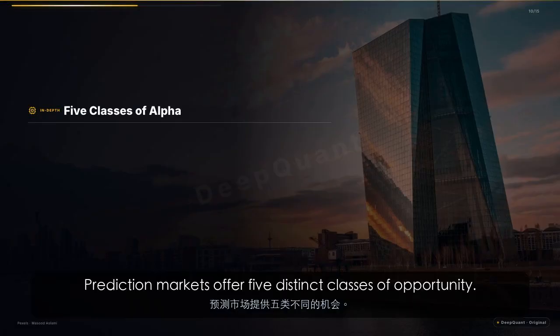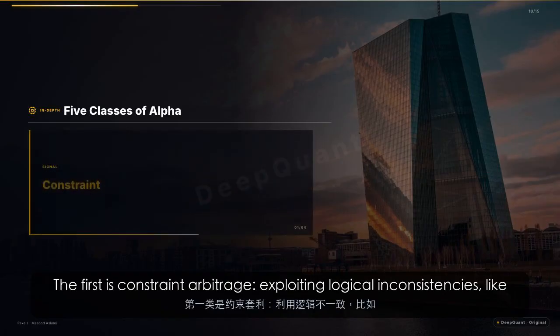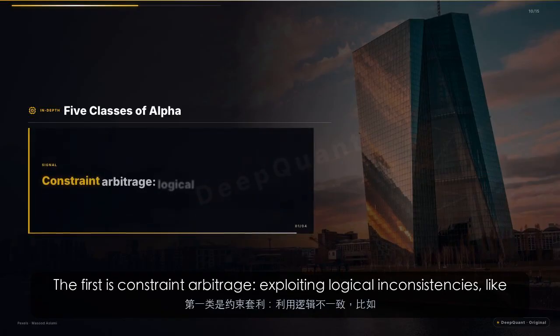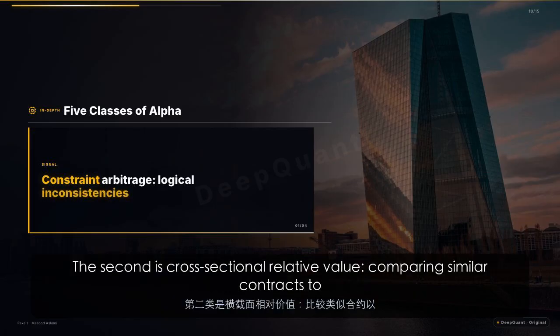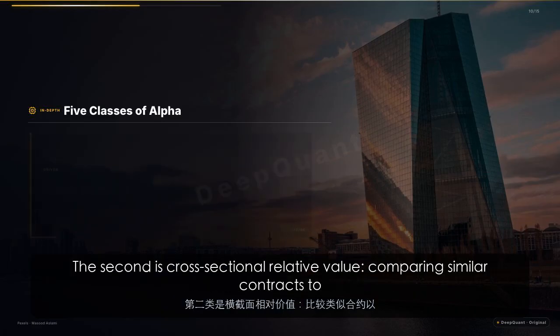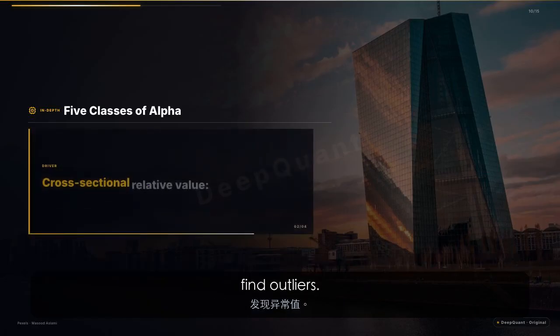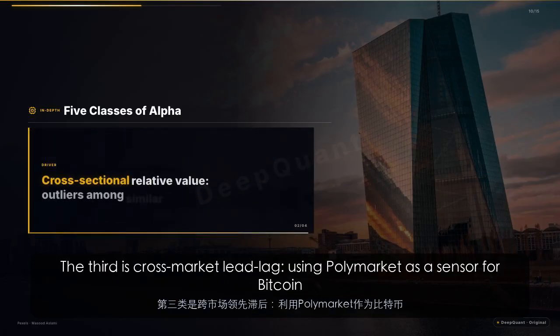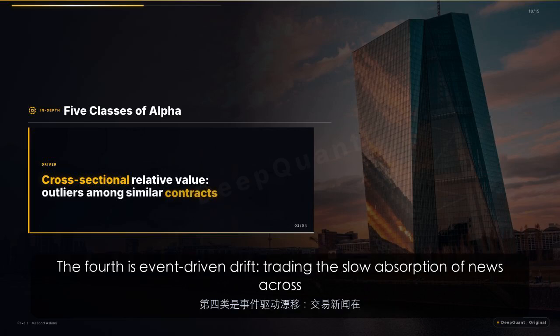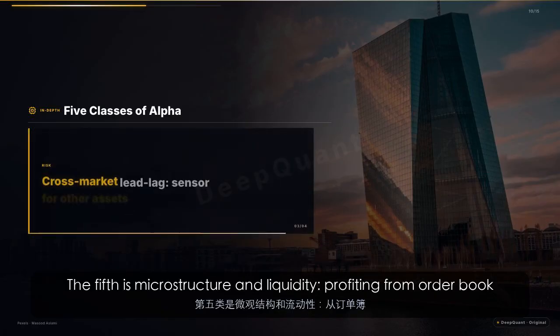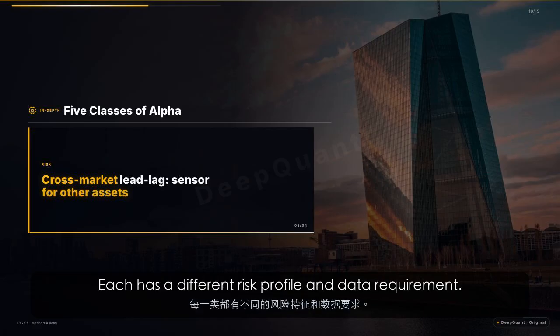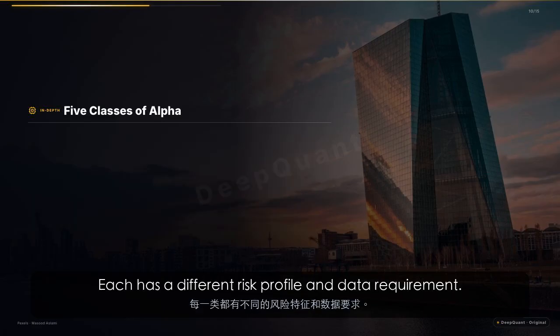Prediction markets offer 5 distinct classes of opportunity. The first is constraint arbitrage, exploiting logical inconsistencies, like the monotonicity violation we discussed. The second is cross-sectional relative value, comparing similar contracts to find outliers. The third is cross-market lead lag, using Polymarket as a sensor for Bitcoin moves. The fourth is event-driven drift, trading the slow absorption of news across markets. The fifth is microstructure and liquidity, profiting from order book imbalances or stale quotes. Each has a different risk profile and data requirement.